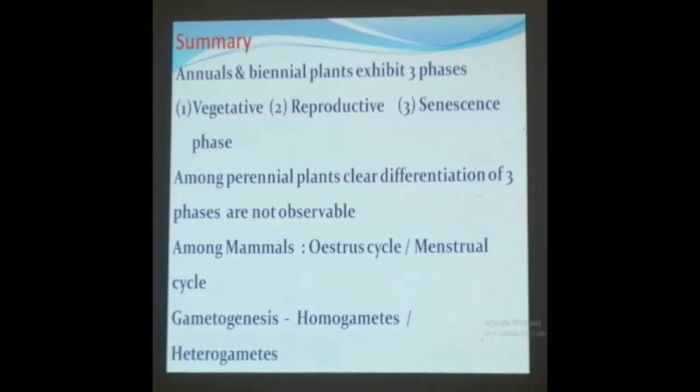And then later was the formation of gametes. We learnt that this is called the process of gametogenesis. Under gametogenesis, two types of gametes are usually formed: one is homogamete, the other is heterogamete. In the case of homogametes, both gametes appear the same. They look alike, their morphological structure appears the same. In the case of heterogametes, the male and female gametes have a large differentiation. That's what we learned in this class.